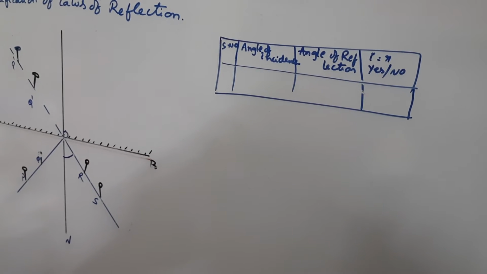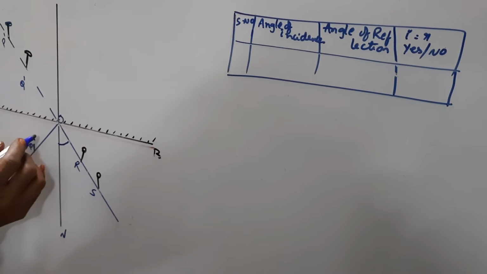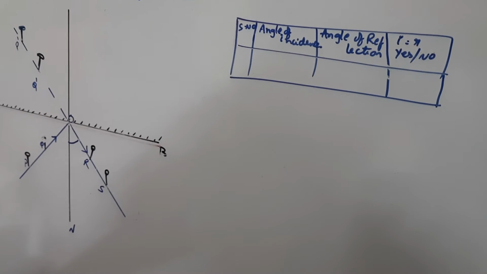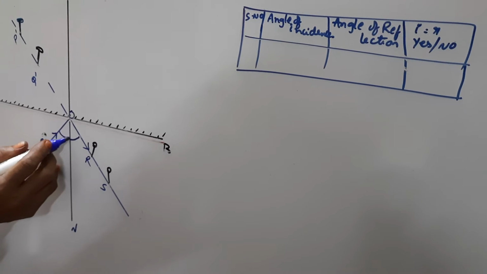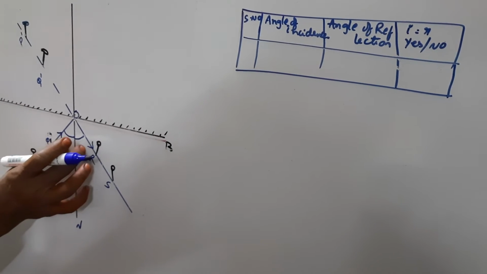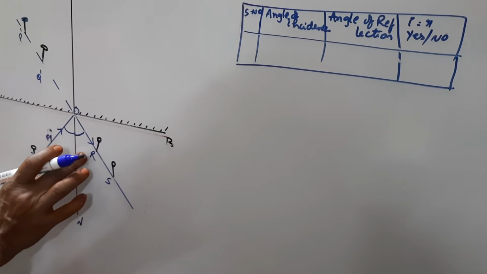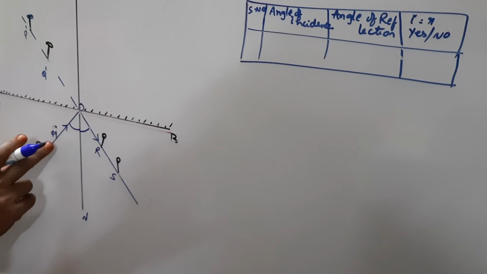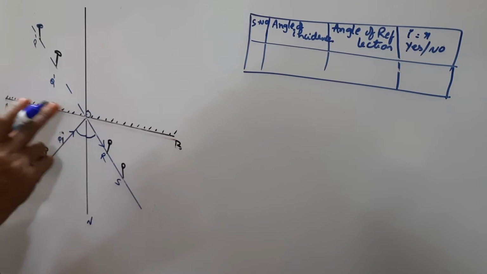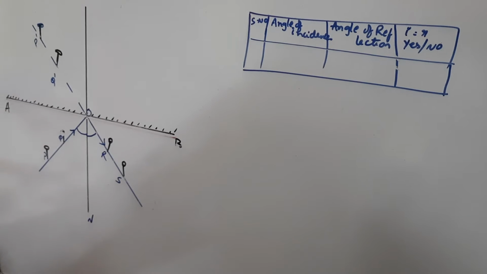Next you will find that the angle of incidence is always equivalent to the angle of reflection. This angle is the incident ray and this is the reflected ray. So how much you measure this angle, this other angle should be equal to it according to the first law. Angle I is always equivalent to angle R. From these two pins the incident ray falls on this particular point O on the plane mirror, which is placed at AB.